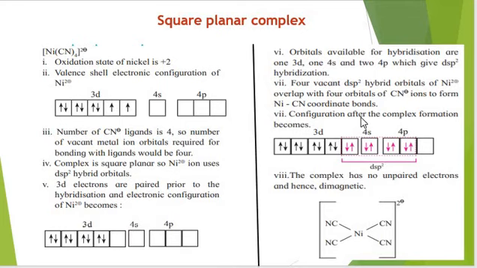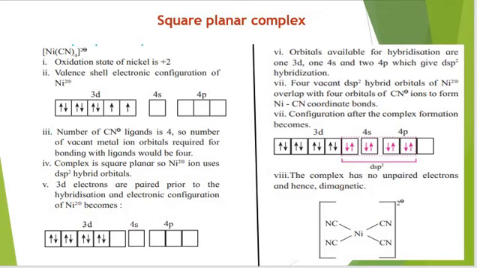So we'll be seeing the type of hybridization would be dsp2. Since there is no unpaired electron, this is diamagnetic, and the shape is square planar, and this would be the geometry of the complex formed. So in this way we used to show the structure of the complexes.